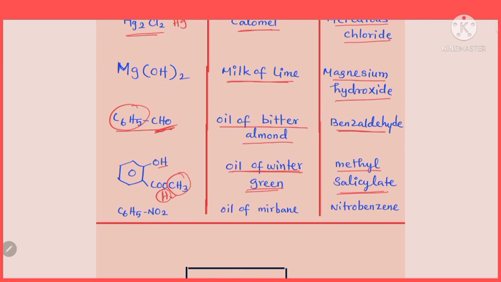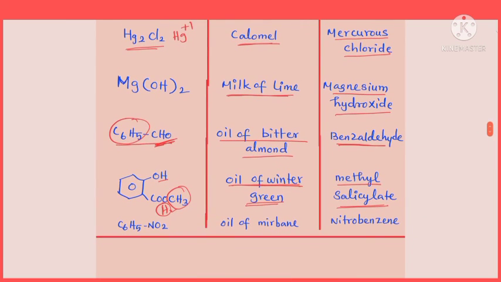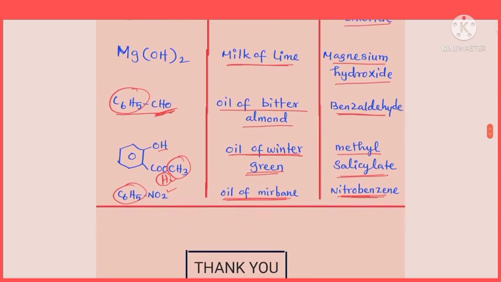The last one with molecular formula C6H5NO2, a benzene ring with an NO2 group. It's a nitro compound, okay, which is called oil of mirbane. The common name of this compound is oil of mirbane. Its chemical name is nitrobenzene. It's a benzene compound in which we have an NO2 group attached to the benzene ring, so it's called nitrobenzene. Okay, right. So I hope you are able to follow the common names of some important chemical compounds.